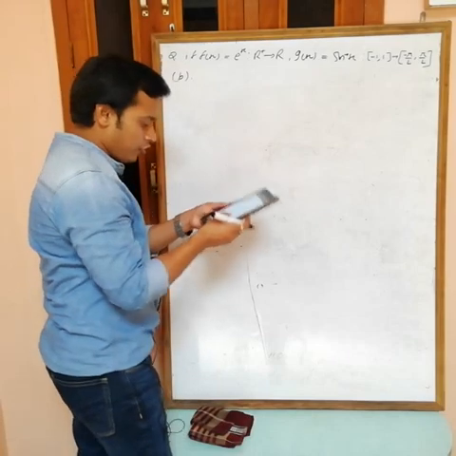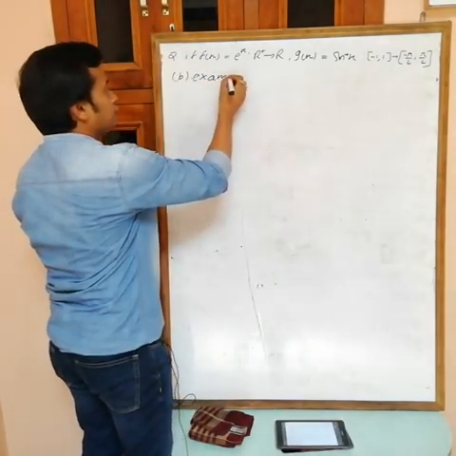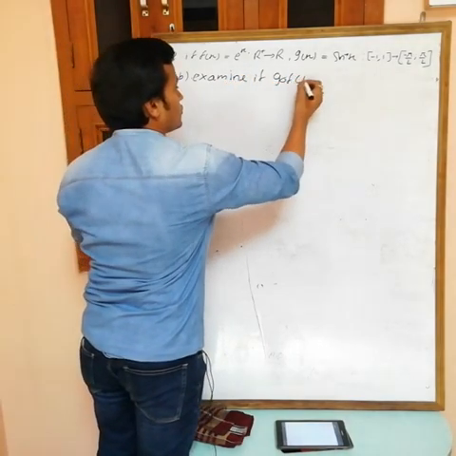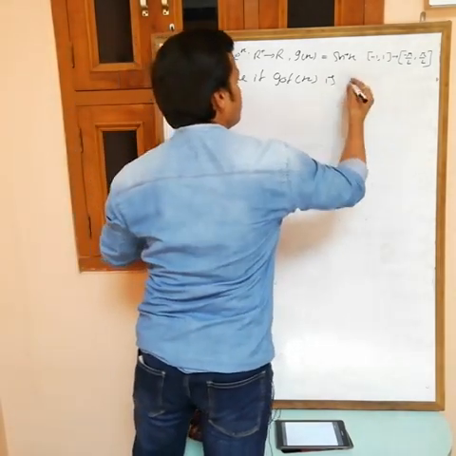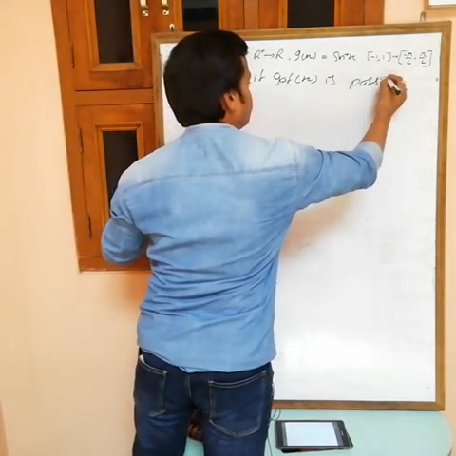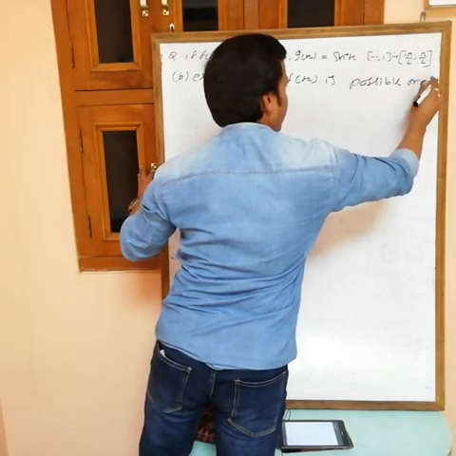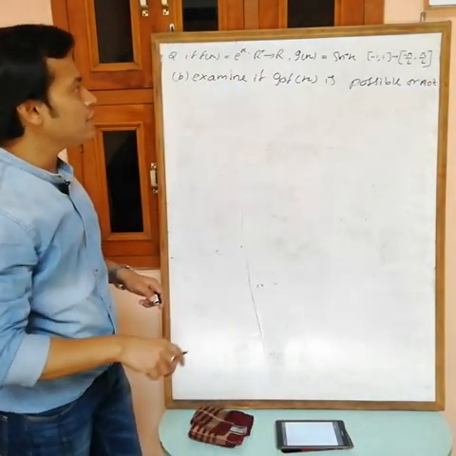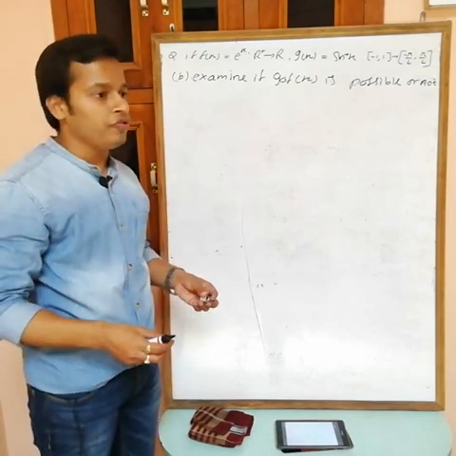examine if g of f is possible or not. g of f(x), is it possible or not? Now you want to identify whether this is possible or not, because it is not necessary that if g and f are defined then g of f or f of g is also defined. Okay, so you have to check.